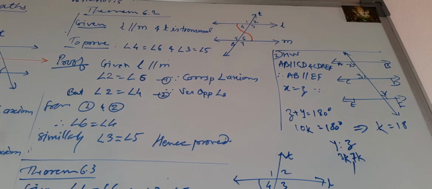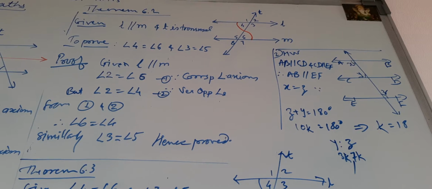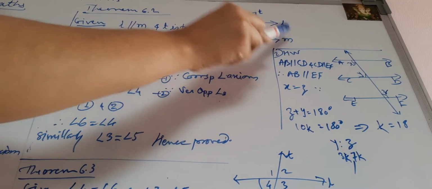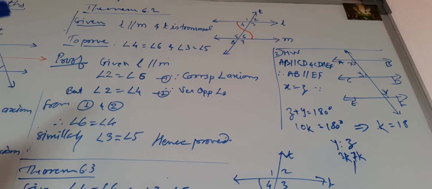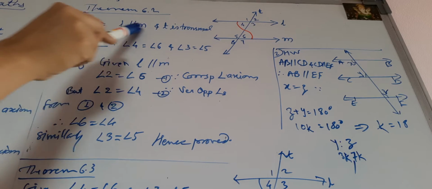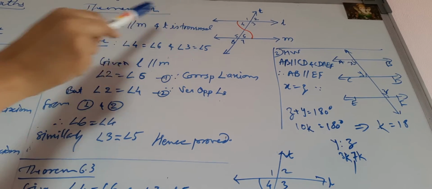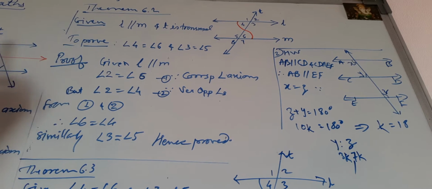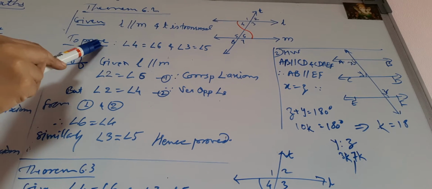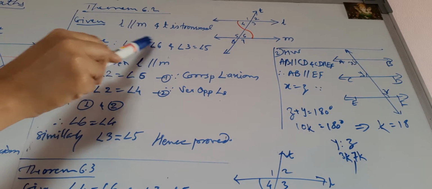Then theorem 6.2 we have studied. The statement is, if a transversal intersects two parallel lines, then each pair of alternate interior angles is equal. The statement that is given to us means L is parallel to M and T is the transversal, whereas the then part is to prove alternate interior angles are equal, that we have to prove.